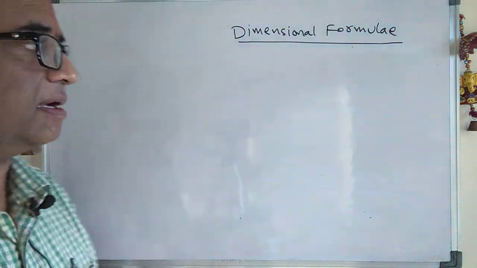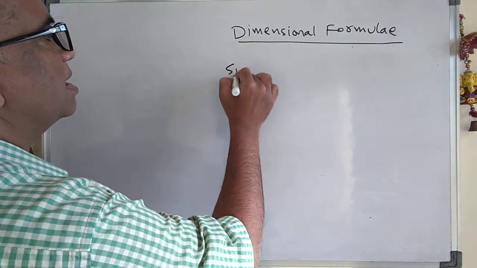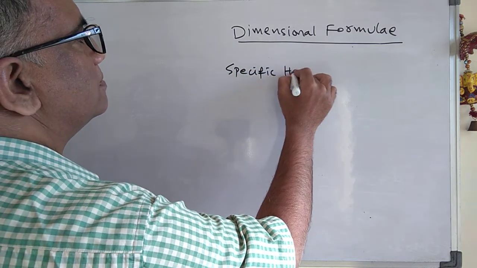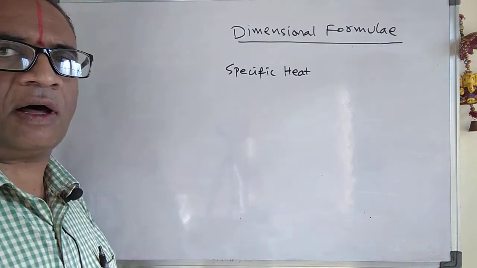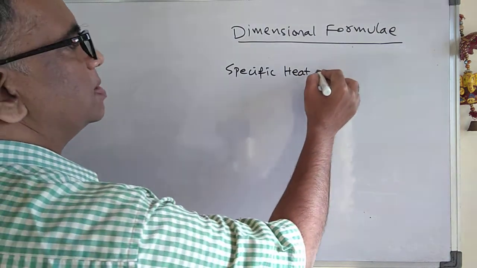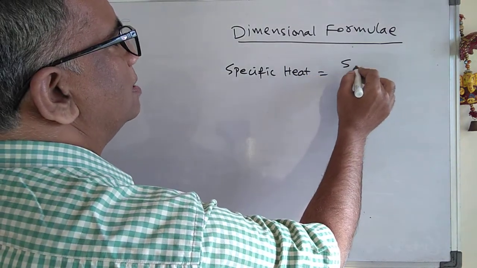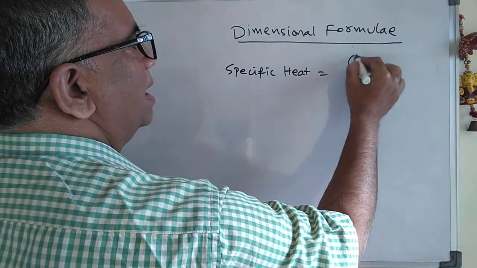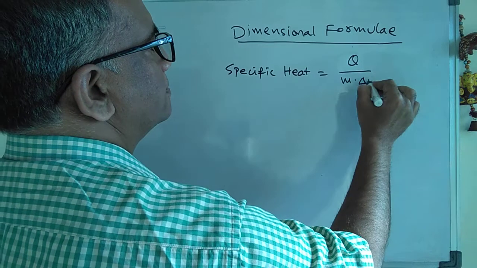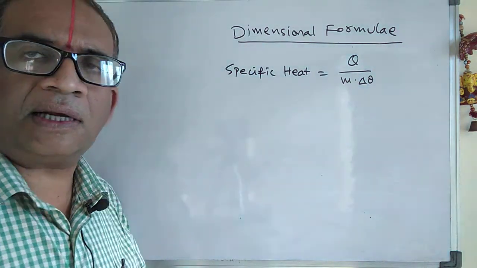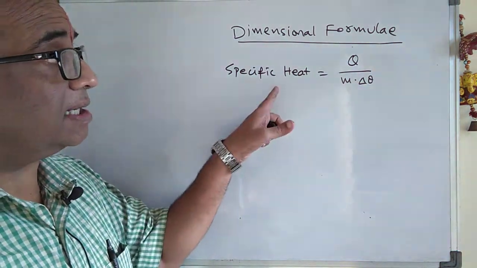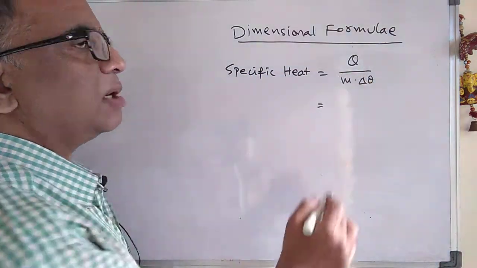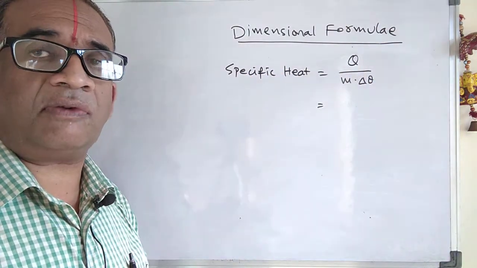How can I find it? Okay, see carefully. Specific heat. What is the formula for specific heat? The specific heat is S equals Q by m into delta theta. Here Q is heat, and heat is nothing but a form of energy.